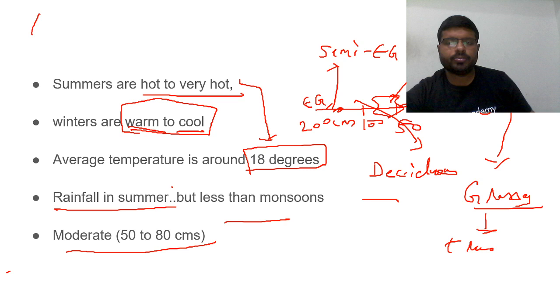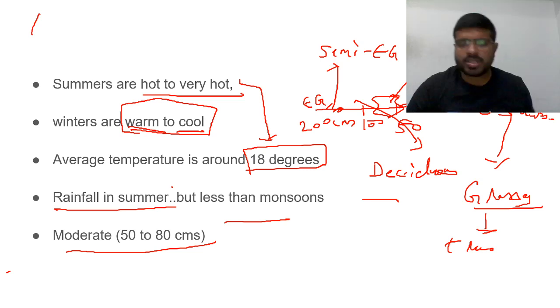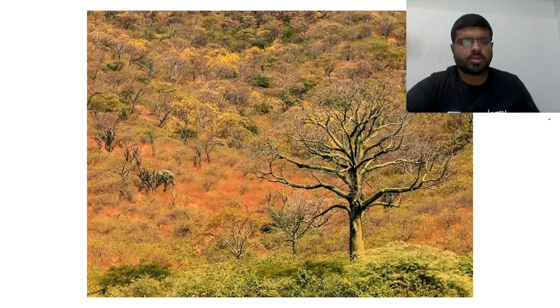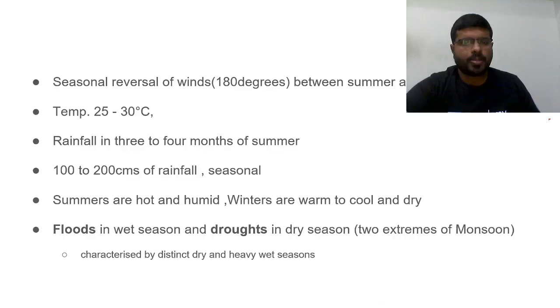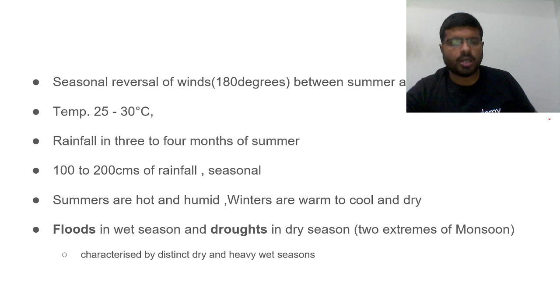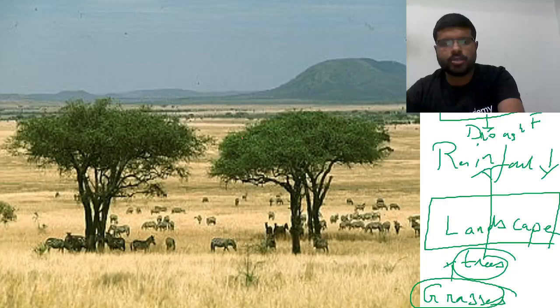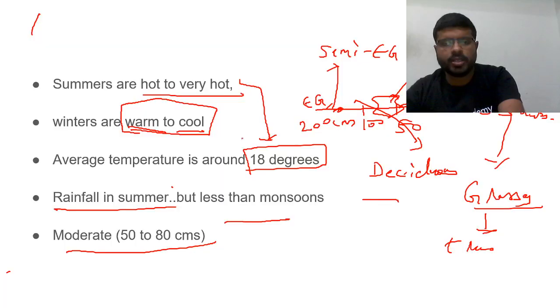So, what is the difference between monsoons and savannas? Rainfall is much lesser than in monsoons, 50 to 80. What did you write for rainfall in monsoons? You see here, 100 to 200 centimeters of rainfall. Right. What did you write here? 50 to 80 centimeters of rainfall. So rainfall is varying, hence you are finding this variation.